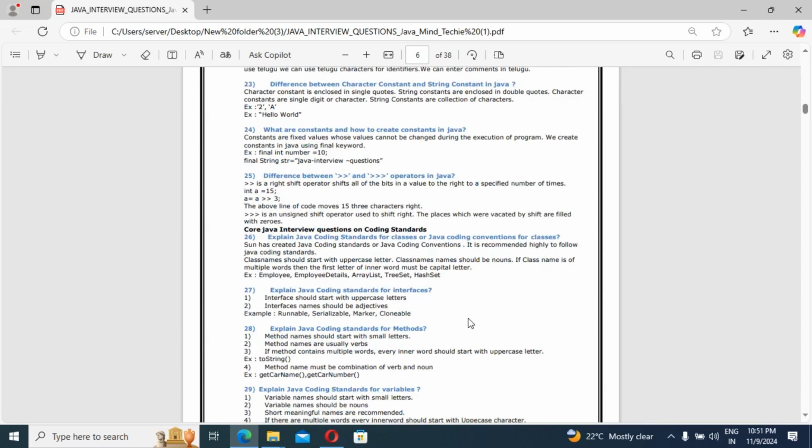So first, guys, class name. Class name should start with an uppercase letter. If they ask what you mean by coding standard for class level, that time you should tell them: class name should start with an uppercase letter. Class name should be a noun. If the class name is of multiple words, then the first letter of each inner word must be a capital letter. Just like EmployeeDetails: you can see Employee is capital and D is caps. ArrayList, TreeSet, HashSet.